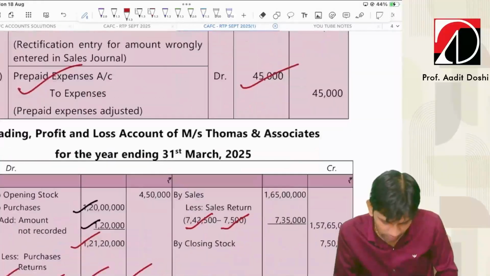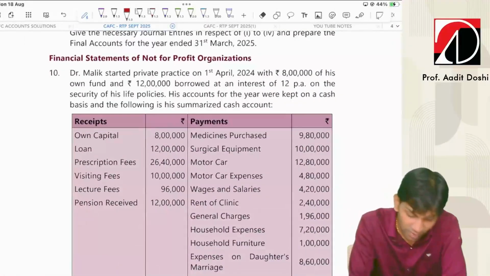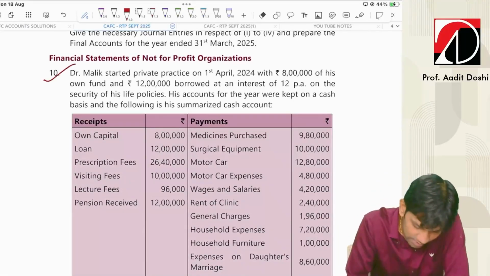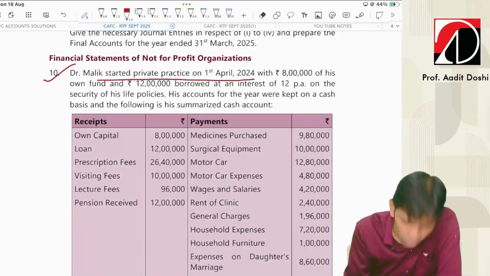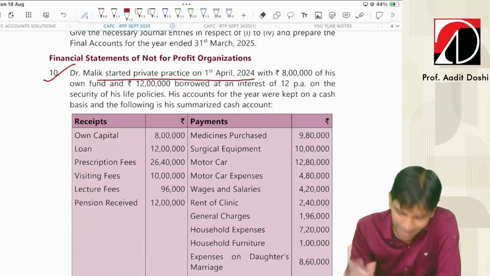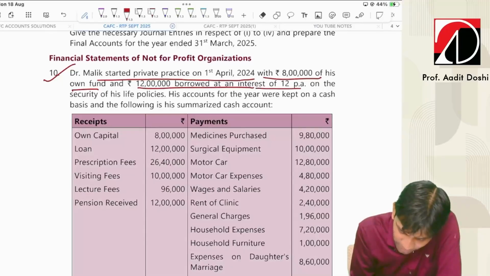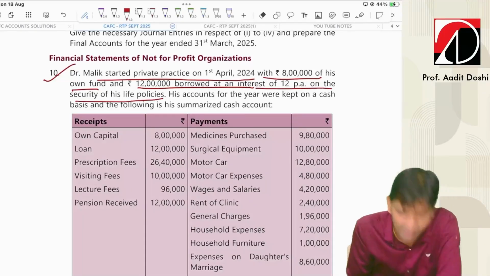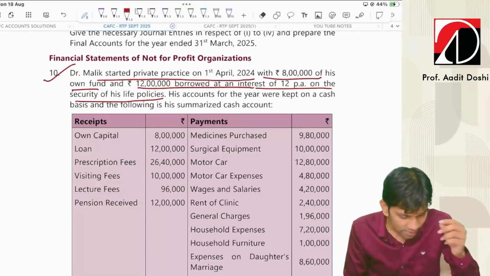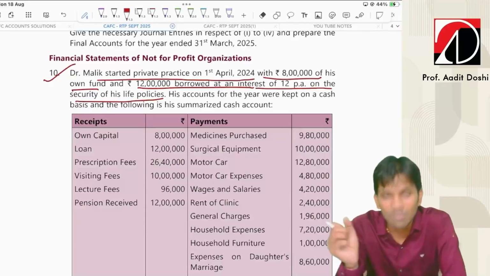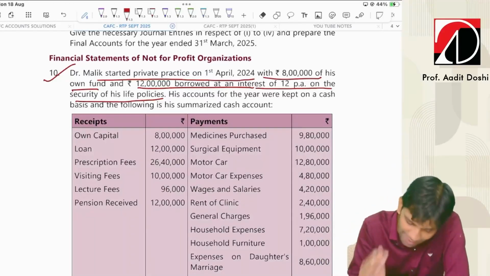Yes, all things covered. Now let's go to the next question, that is NPO. A very different question on NPO. Let's see. Dr. Malik started private practice on 1st April 2024. So started means previous year items are not there in this question, with 8 lakh of his own fund and 12 lakh borrowed at a rate of interest of 12% per annum on security of his life policy. So basically the doctor started his practice by investing his own amount, which is nothing but 8 lakhs, and 12 lakh he borrowed at the rate of 12% per annum, and he gave his life policies as security.